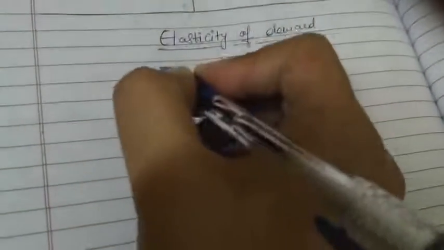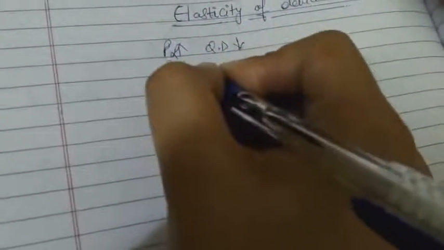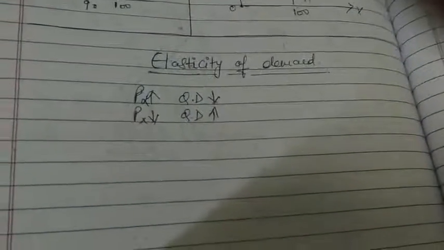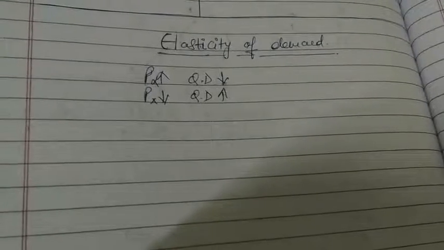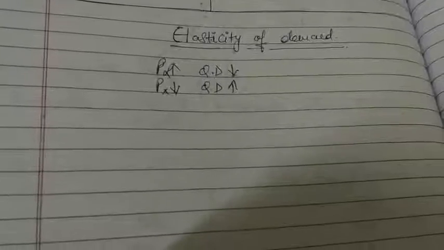According to the law of demand, we have only studied that there is an inverse relationship between price and quantity demanded, an opposite relationship. The law of demand shows the direction of change in price and quantity demanded, that both variables change in opposite directions.